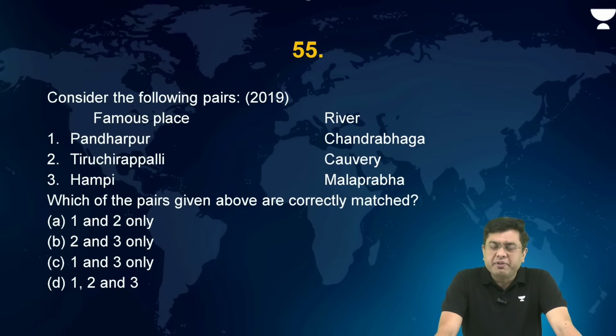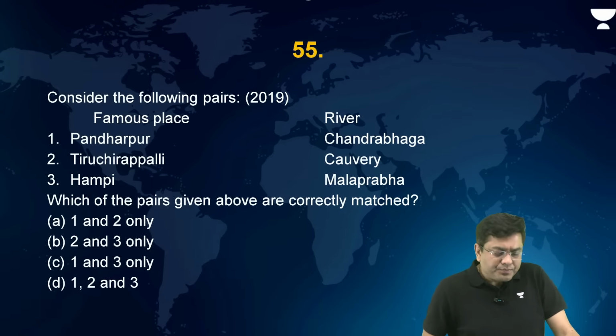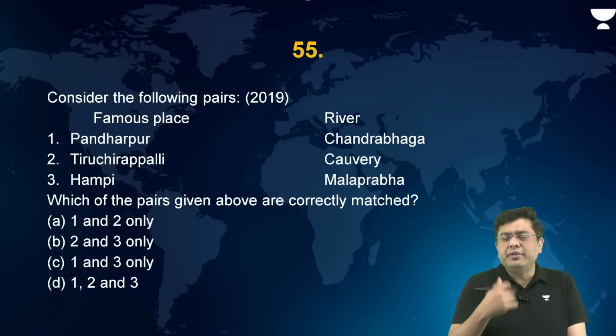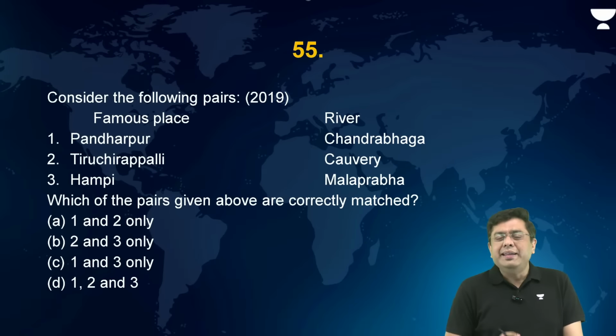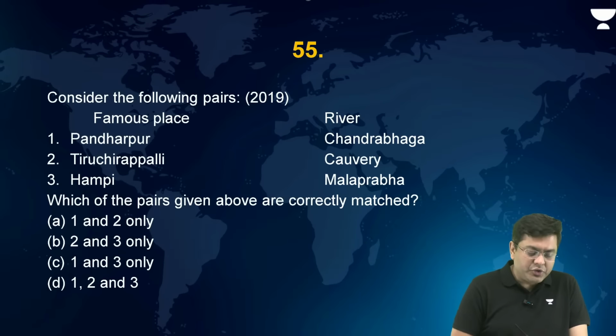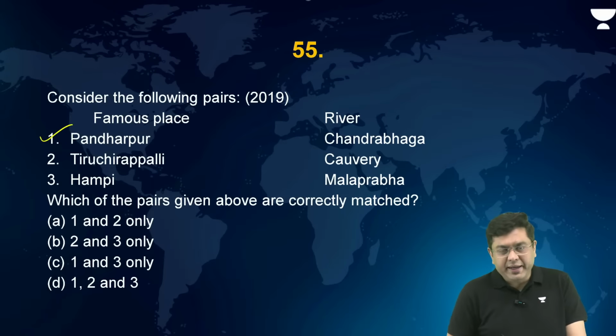Which of the pairs given above are correctly matched in terms of being on the banks of the famous river? Now, if you think about this, Pandharpur lies on the banks of Chandrabhaga. Pandharpur is a famous pilgrimage spot in the region of Maharashtra. So you have Chandrabhaga, a small stream which drains through that. Tiruchirappalli has thrived on the banks of river Kaveri.